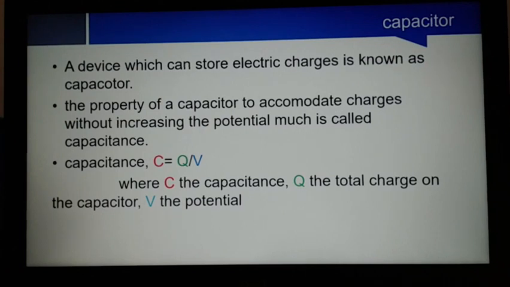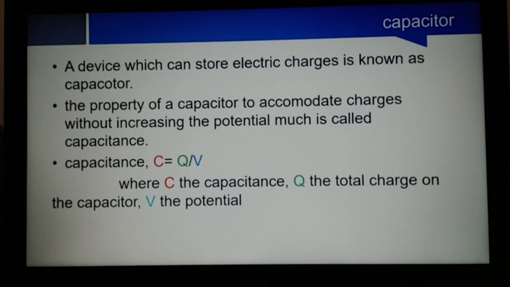That means if 1 coulomb charge is given to a capacitor and its potential becomes 1 volt, then the capacitance of that capacitor or conductor is known as 1 farad. I repeat, if 1 coulomb charge is given to a capacitor or a conductor, then its potential rises by 1 volt, then the capacitance is 1 farad.